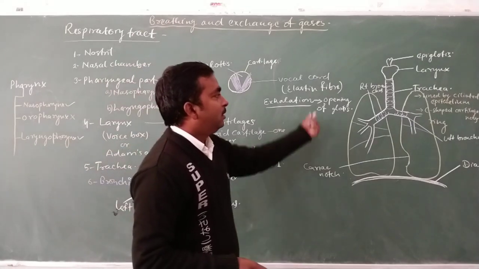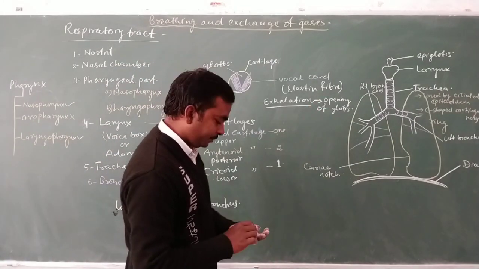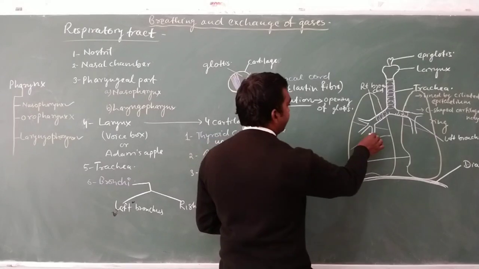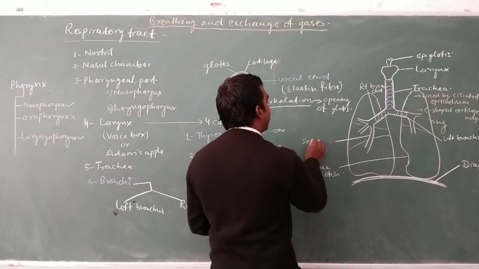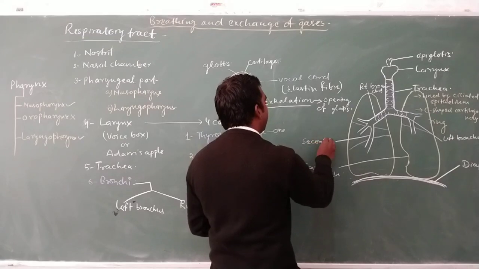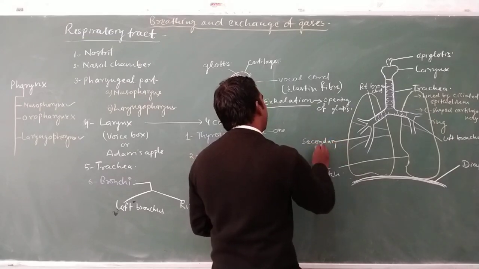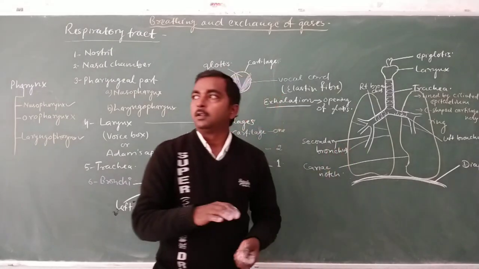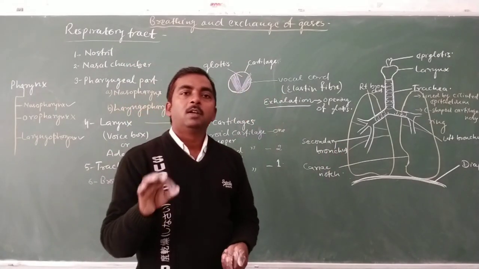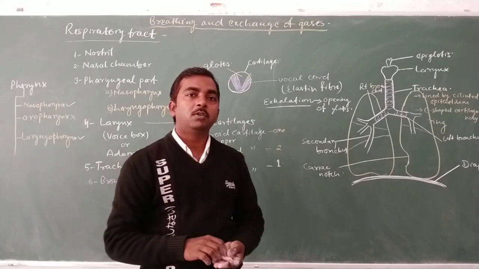So these are the different parts of the respiratory tract. Here bronchi again divide into secondary bronchus, and secondary terminate into tertiary, and tertiary terminate into the bronchioles.